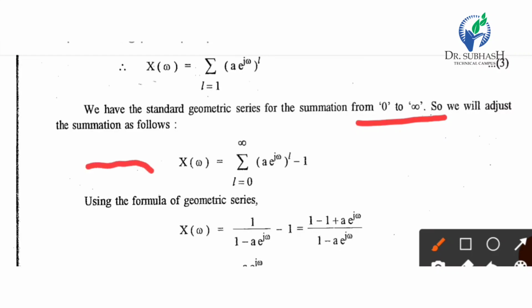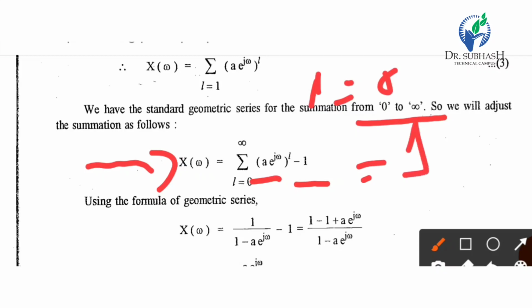So our new equation becomes X of omega equal to summation L equal to 0 to infinity, a multiplied by e raised to j omega, raised to L, minus 1. Because whenever we put L equal to 0, we get the answer 1. So we change the limit and subtract the 1, so it will not affect our equation.